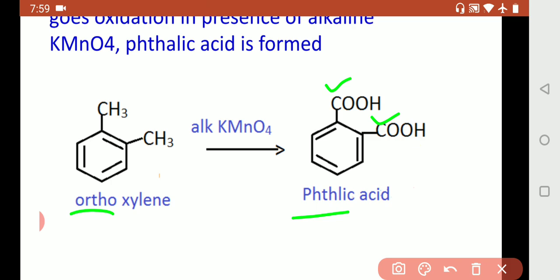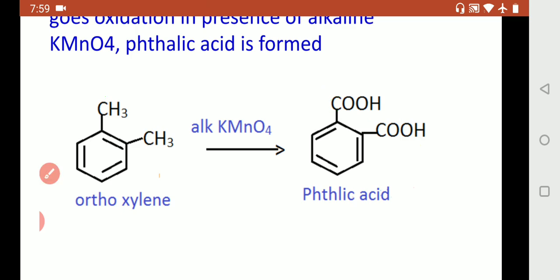That is, the position and the number are the same. 2 alkyl groups resulting in 2 carboxylic acid groups, both in ortho position. That is one observation made.